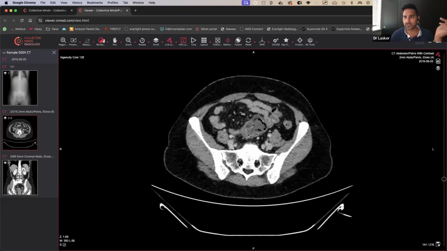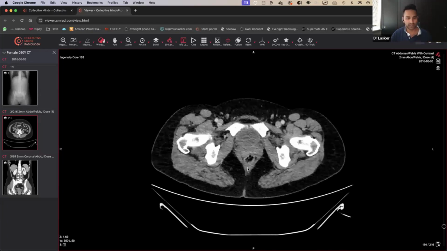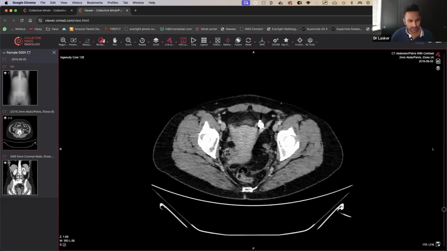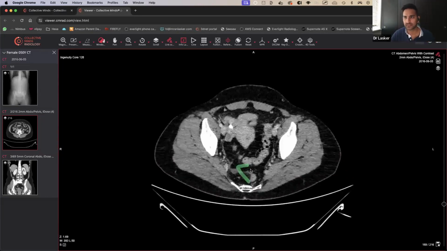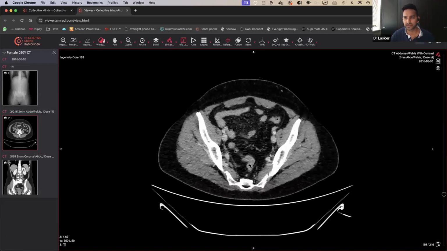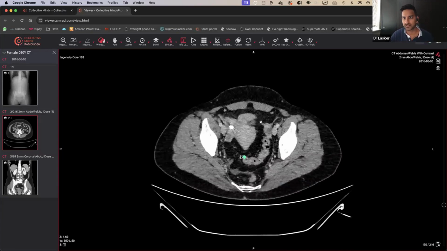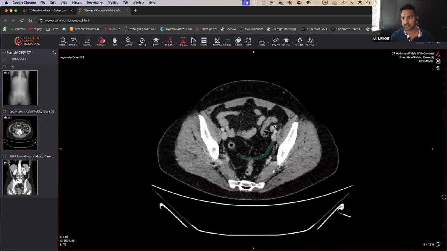So then what we need to do is go all the way down and follow the rectum and come all the way back up, and just follow this round, okay? And this is a real skill, I think, over time. I'm not saying that I'm skillful. I've just done this a few times. And you can see the sigmoid colon going this way, and then you're going this way, and just keep following my mouse.